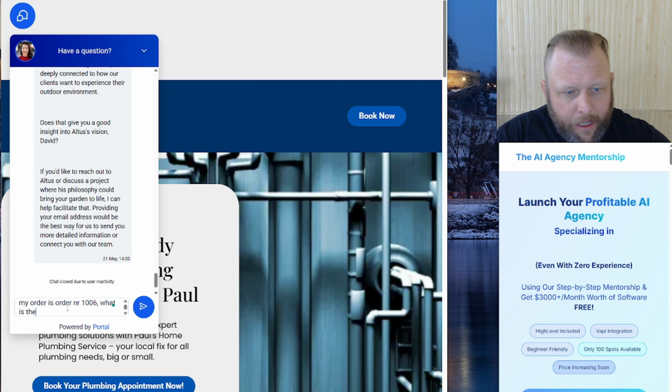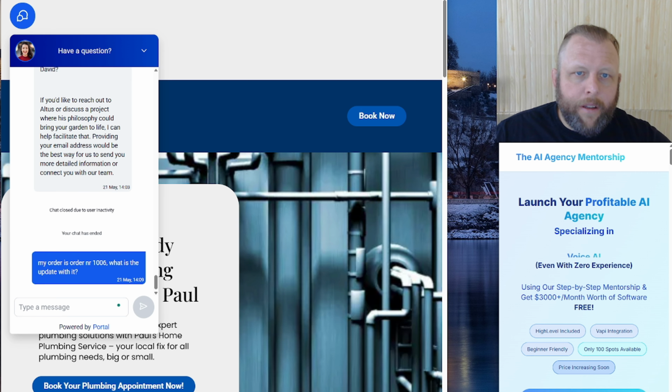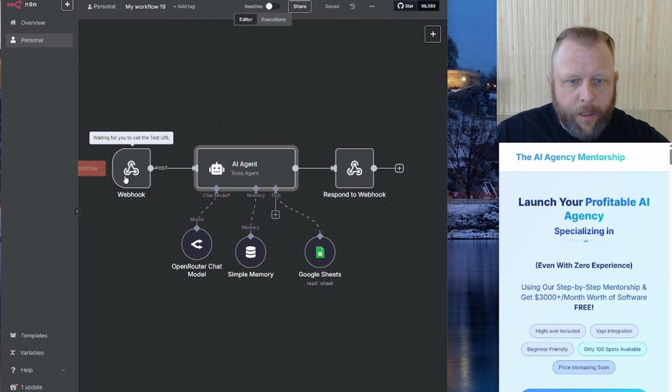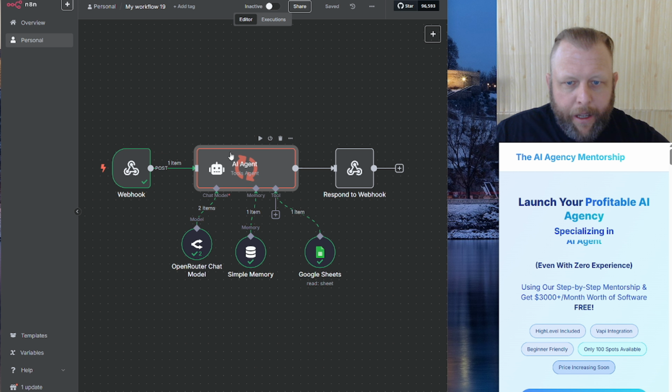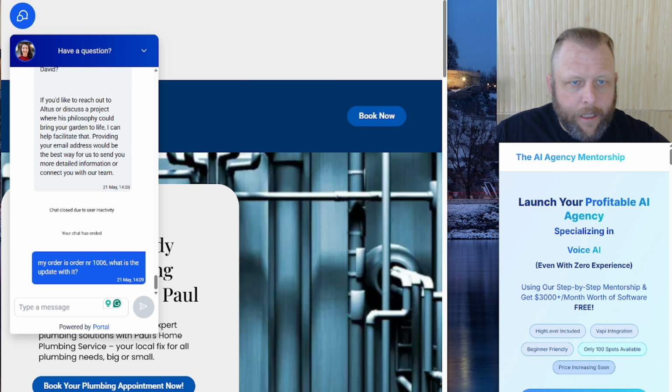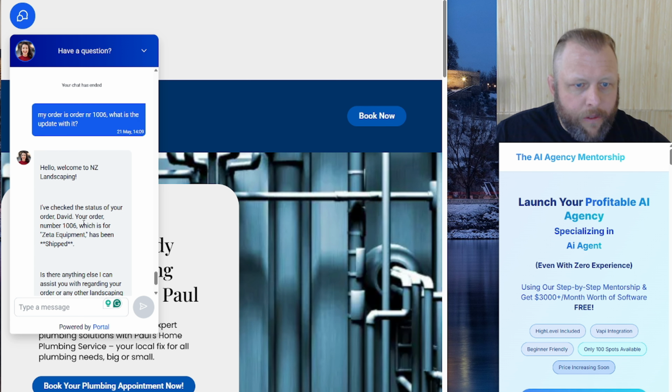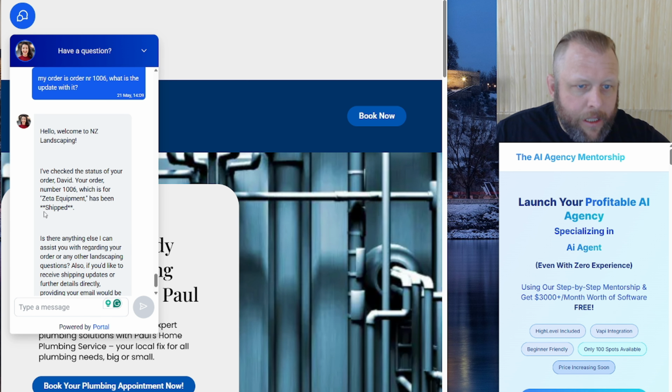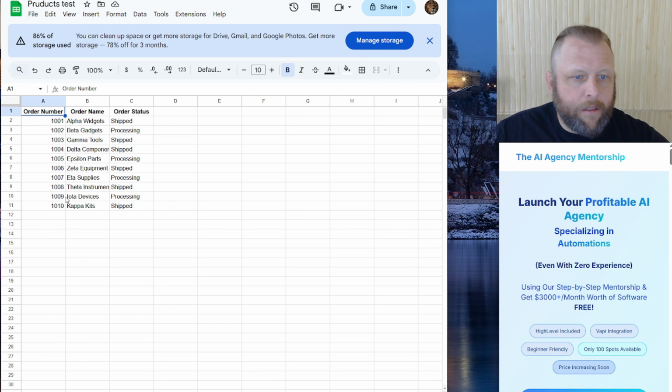What is the update with it? It should go to the Google Sheet, get the data, come back, give it to the agent, and send it back to us. Hello, I've checked the status of your order number 1006 for Zippo equipment, and it has been shipped. And that's it.